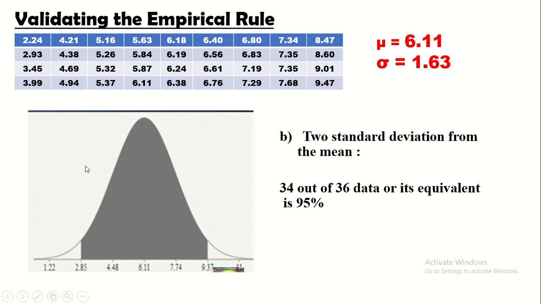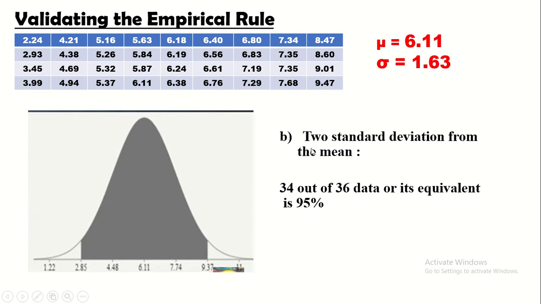So, 2.85. So, magmumula lang siya rito. Kasi 2.24 yun, hindi siya counted sa 2.85. So, mula sa 2.93 hanggang sa 9.37 daw. 9.47 ito. So, ibig sabihin, hanggang dito lang. So, ibig sabihin, kung ito ay lahat ay 36 na N natin, data, yung dalawa ay hindi nakapasok, that is 34 out of 36 data. Or its equivalent is 95%.